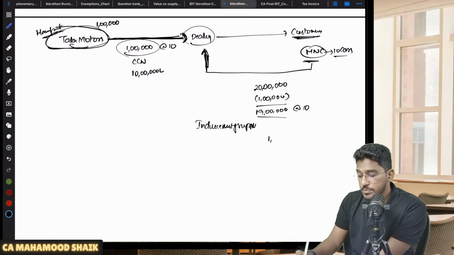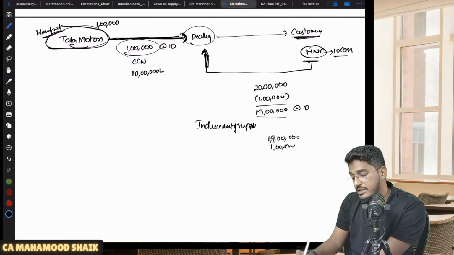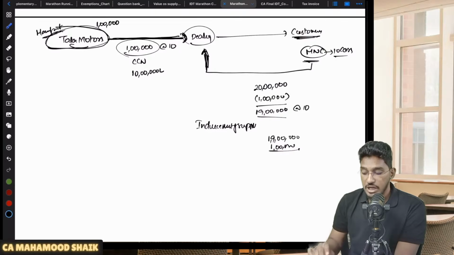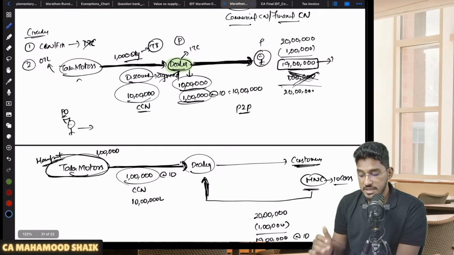And this 1 lakh rupees should be added to this 19 lakh rupees. That will be considered as the value of supply. On the total 20 lakh rupees, GST will become applicable. I hope you are able to understand the difference between the previous case and this case.